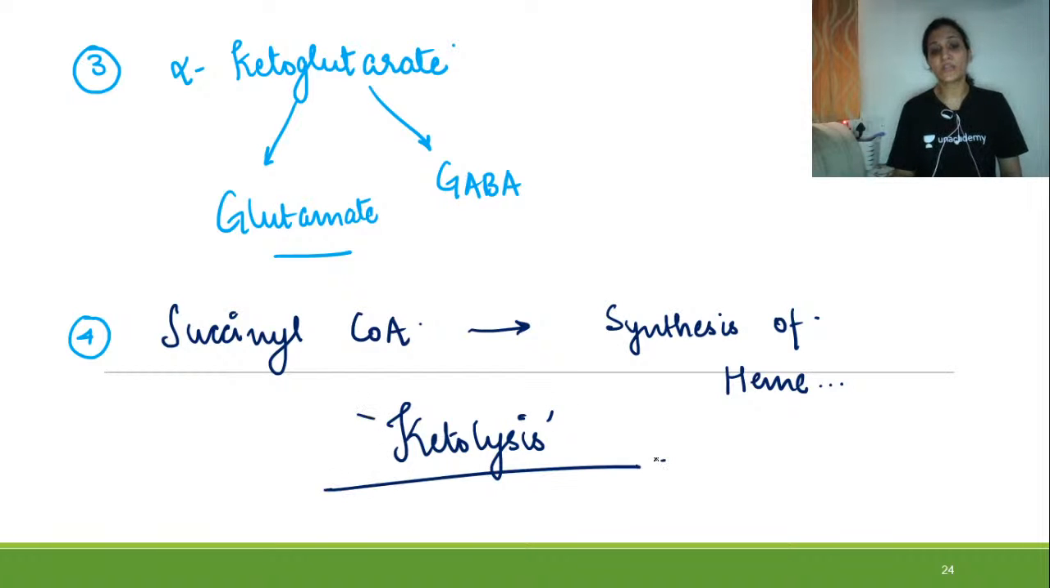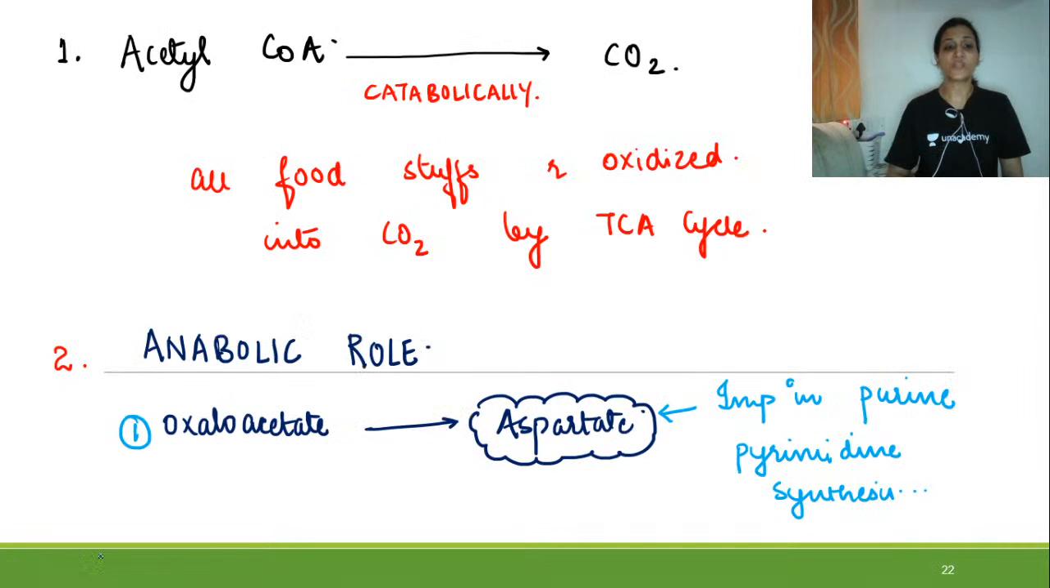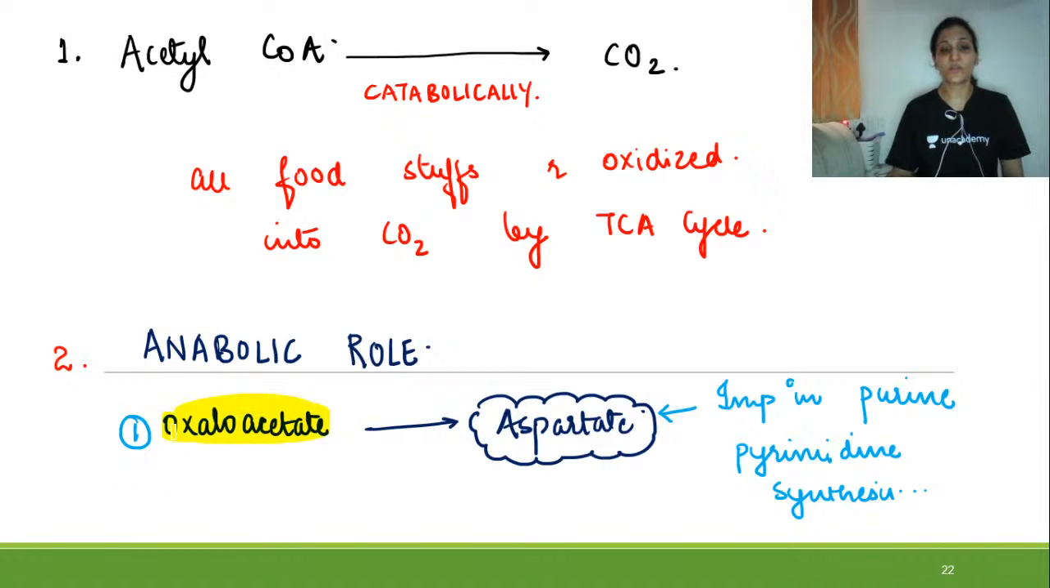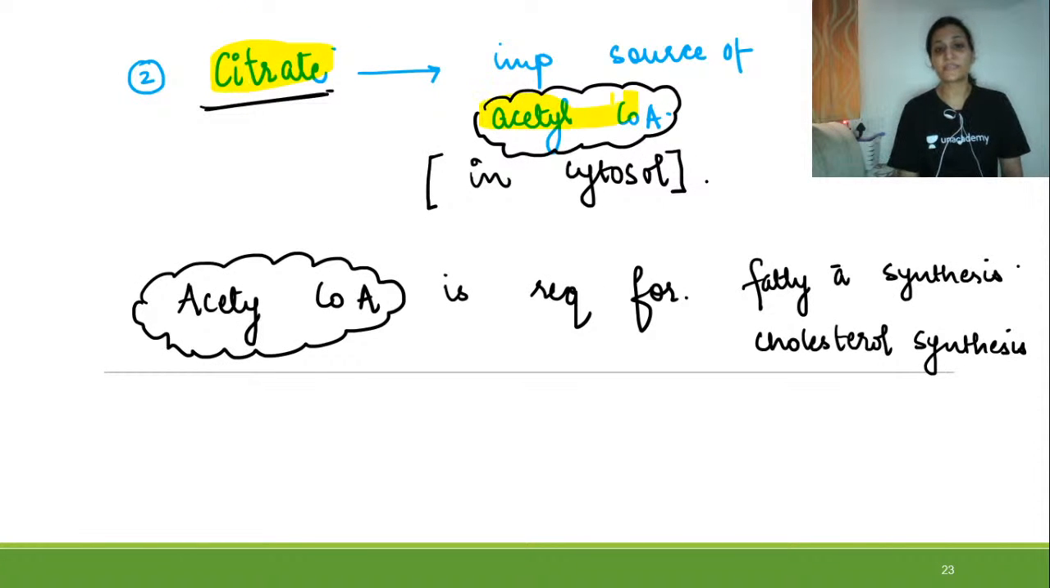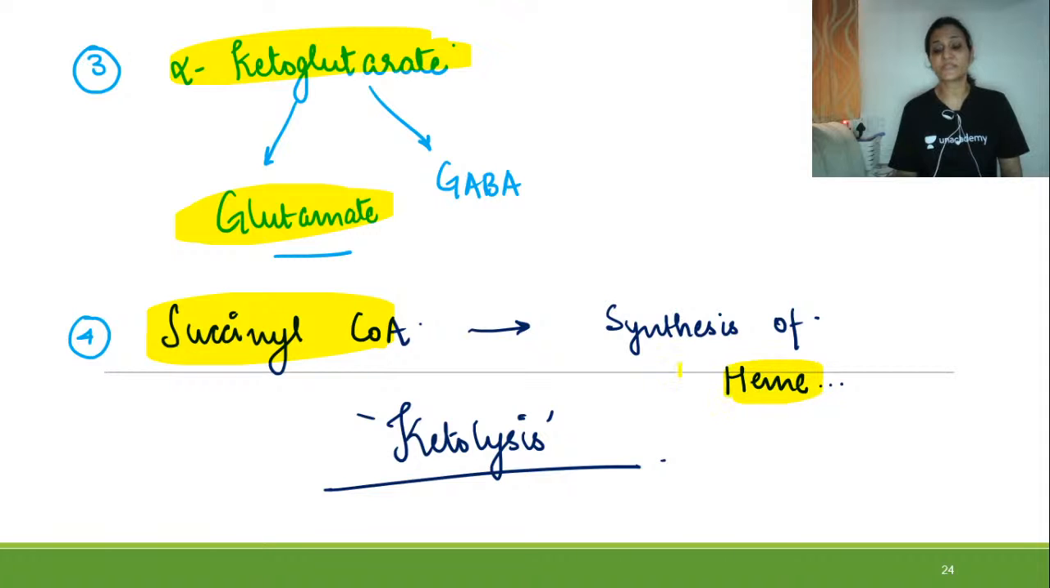So succinyl-CoA, alpha ketoglutarate, citrate and oxaloacetate all play important roles in anabolic pathways. Oxaloacetate for aspartate, then citrate for acetyl-CoA, which itself is required for fatty acid and cholesterol synthesis. Then alpha ketoglutarate is required for glutamate, and succinyl-CoA is required for synthesis of heme. Right? So we have seen its amphibolic role.